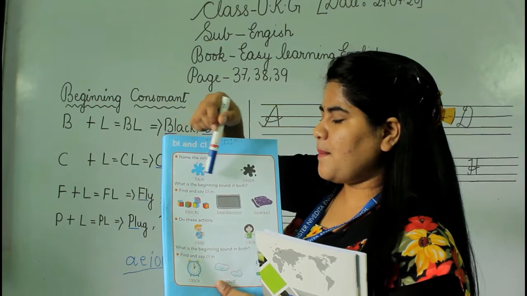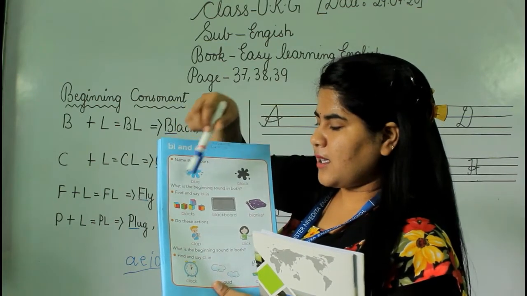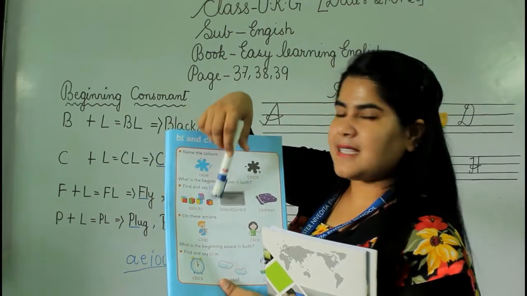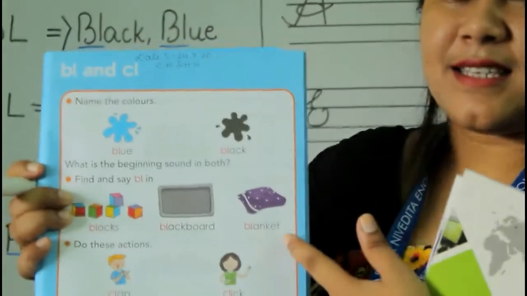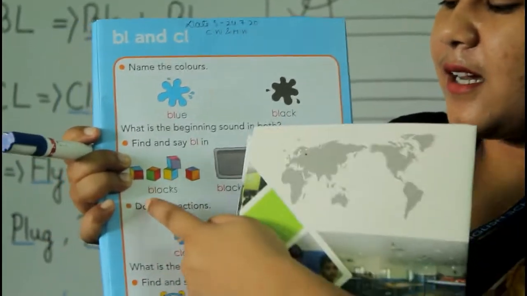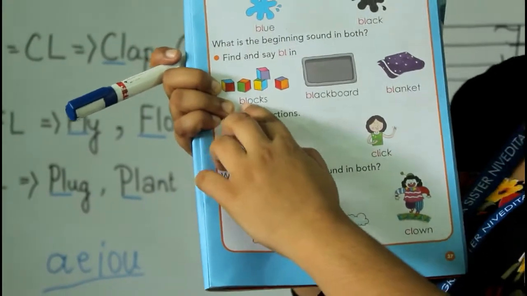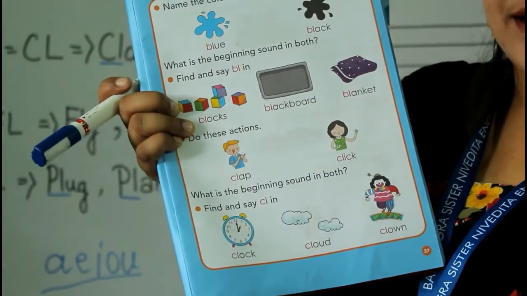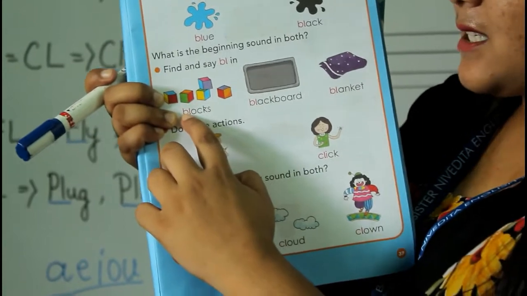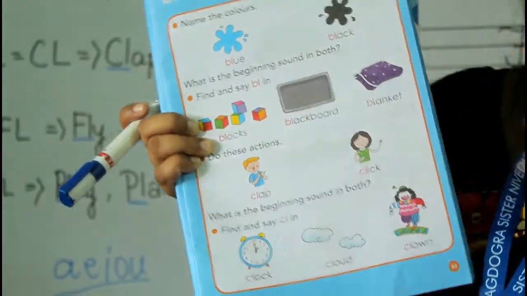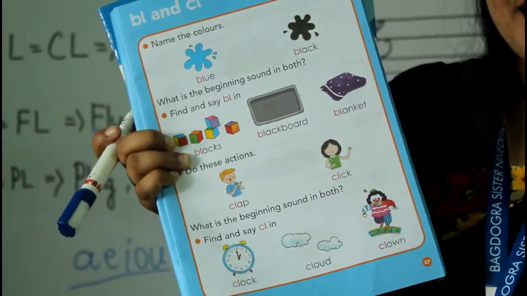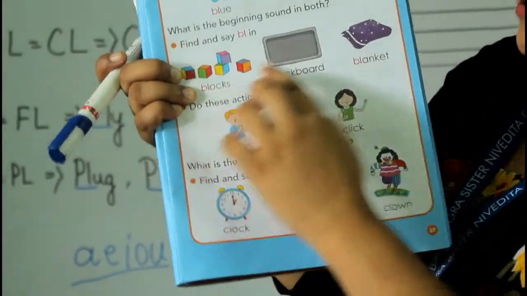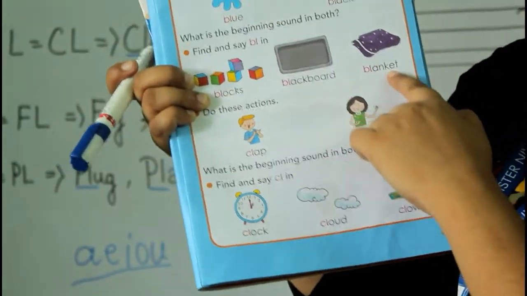What is the beginning sound in both? Find and say BL. These are blocks, this is blackboard and this is blanket. And here the BL words, you can see, are written in a red marker, red pen, right? So that means the beginning sound of these words starts with BL. As I have taught you on the board, BL makes bl, so blocks, blackboard and blanket.